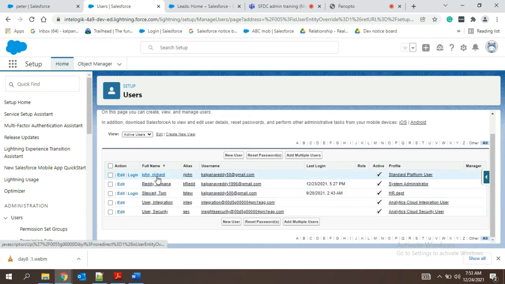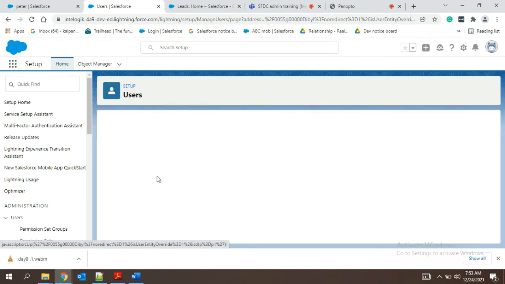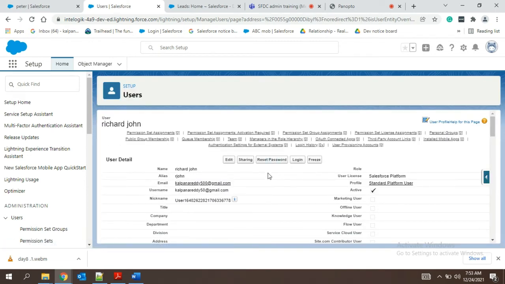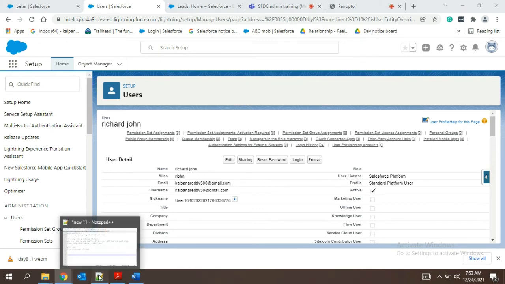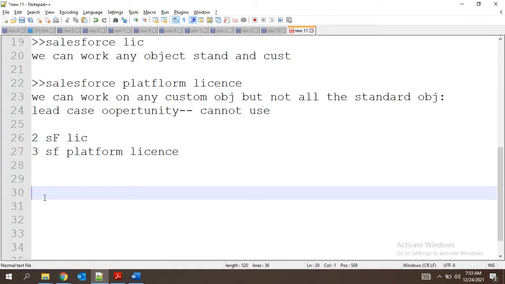Okay, guys. So now, once the user has been created, can we delete him? That is our question. But we cannot delete any of the users in the Salesforce org. For example, I am currently working in Amazon customer service as an admin. I have added so many records. So if I am deleted from the organization, the connections with my records, the owner field, everything will be changed.